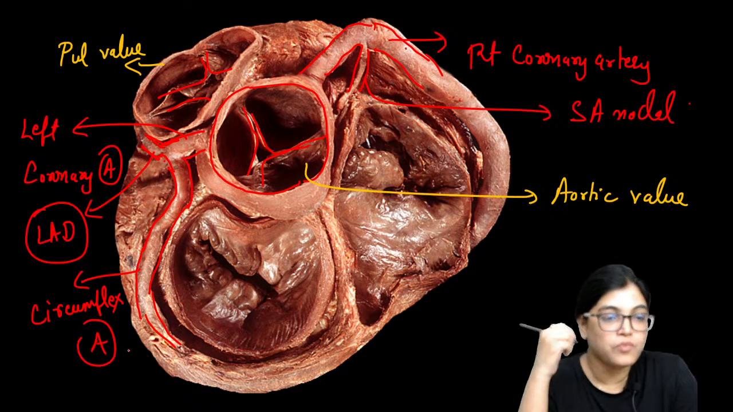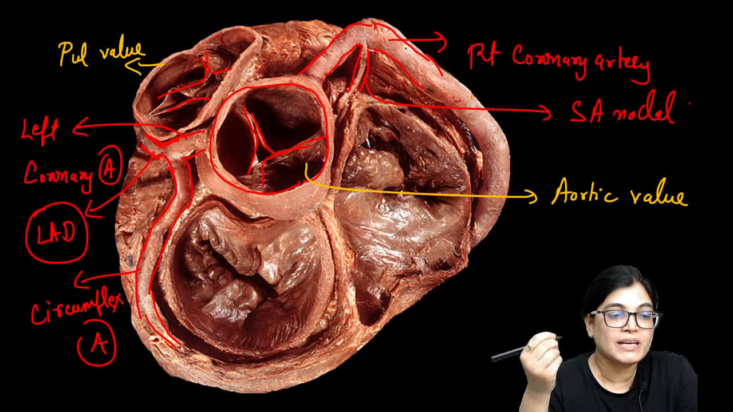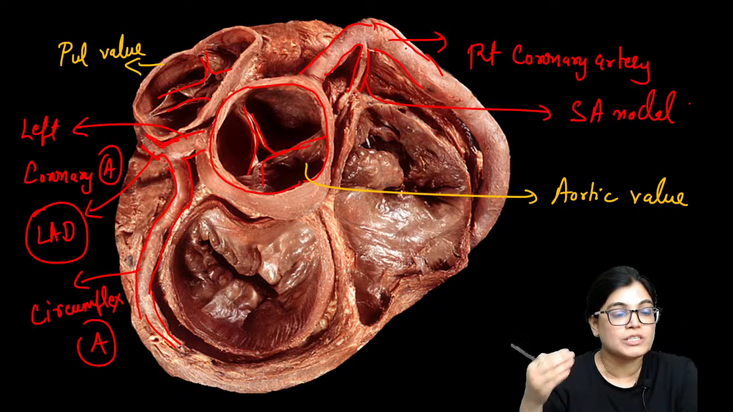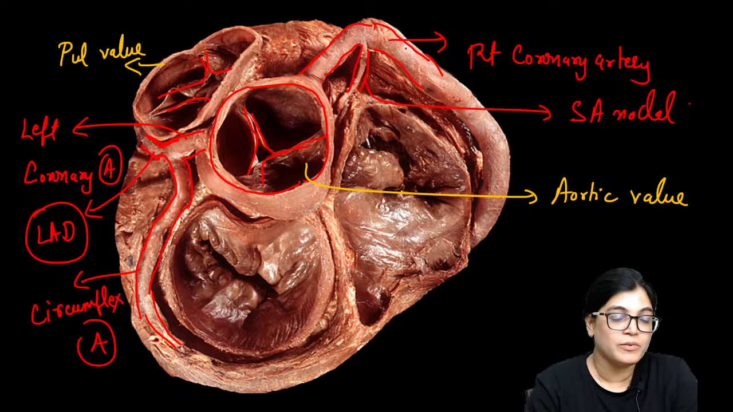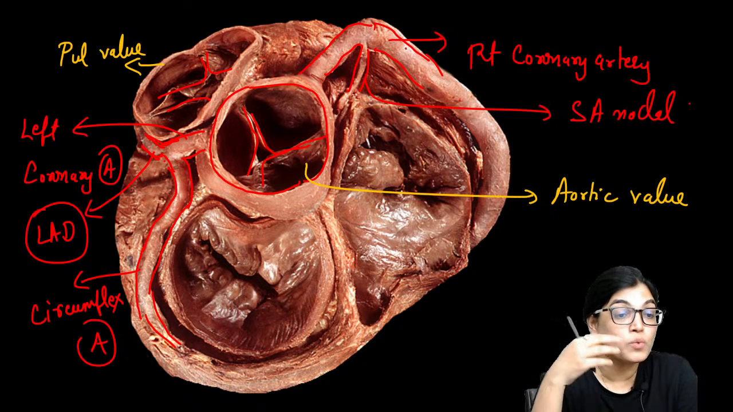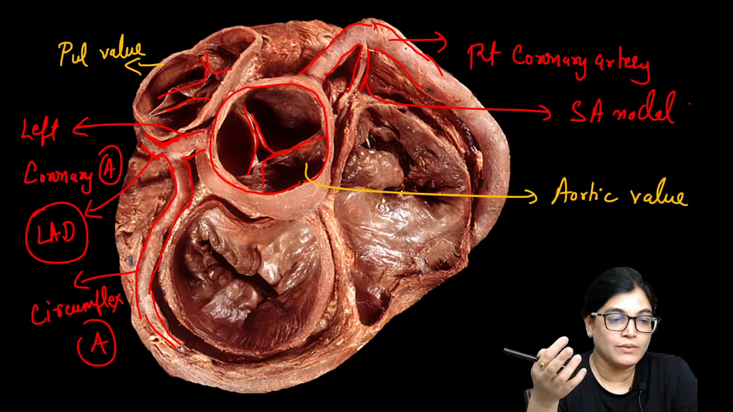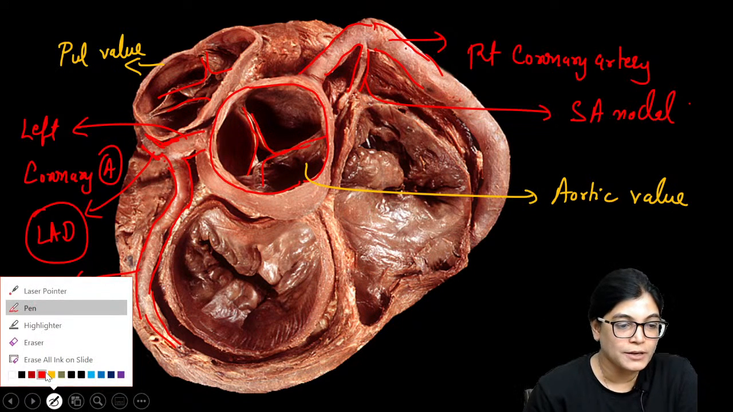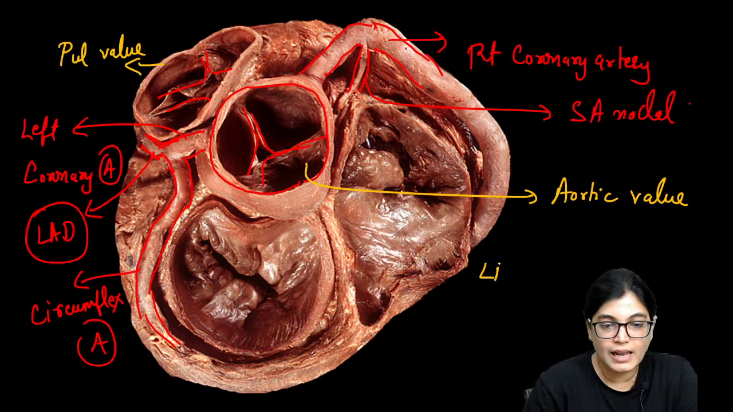So what is the full form of LAD artery? LAD artery means left anterior descending artery, one of the most important arteries to be involved with emboli formation. Thrombus and emboli formation is quite common, and the most commonly involved artery is the LAD artery.